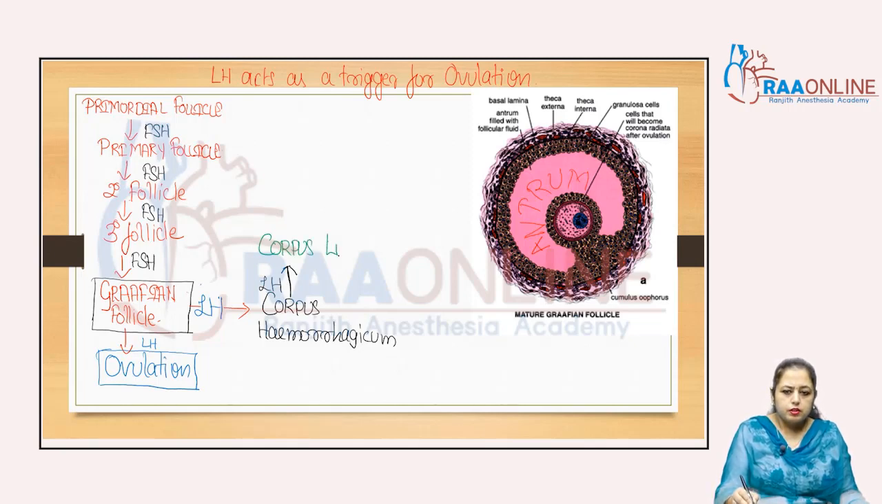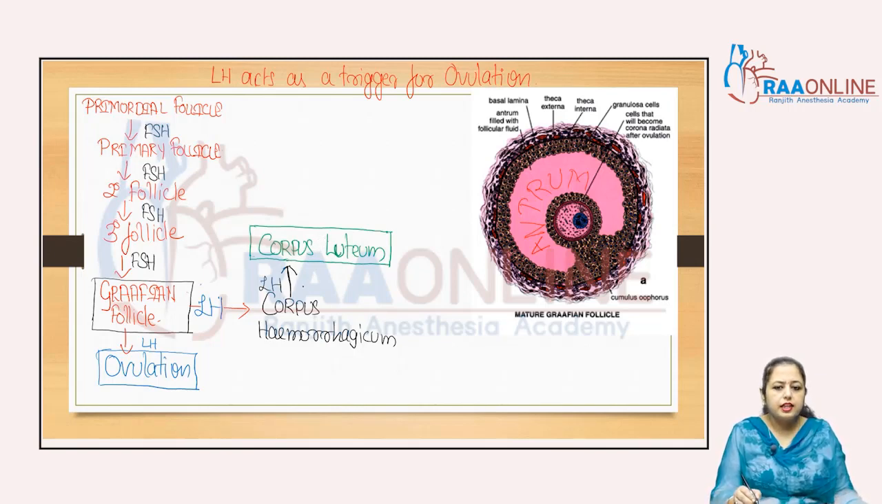which is called the corpus luteum. Clear? So that is the corpus hemorrhagicum. Under the influence of LH, it converts into the corpus luteum. Now what will happen? That corpus luteum is a temporary endocrine structure.